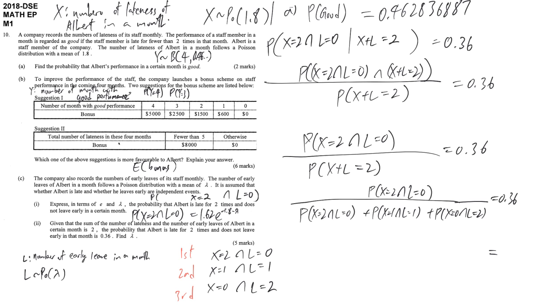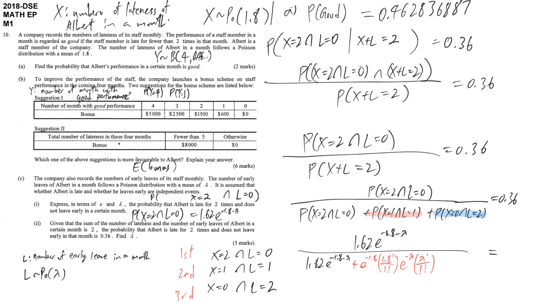Now it is very clear what we have to do. Just express everything in terms of lambda. This part is e power negative 1.8 and then 1.8 power 1 over 1 factorial, together with e power negative lambda and then lambda power 1 over 1 factorial.